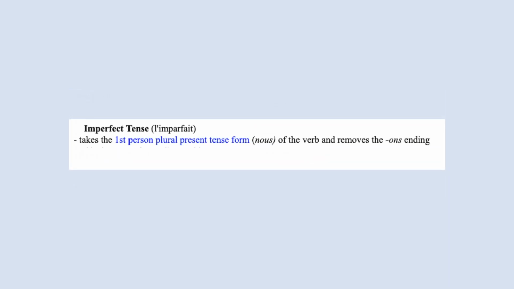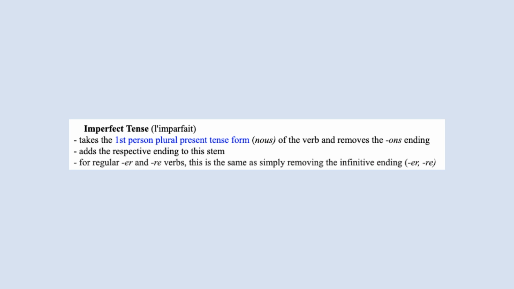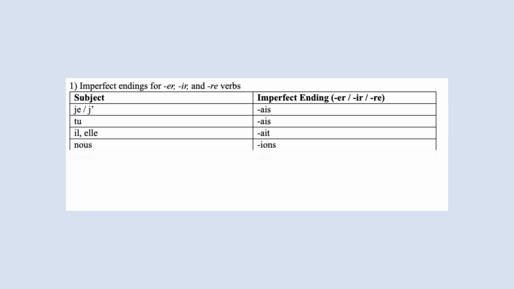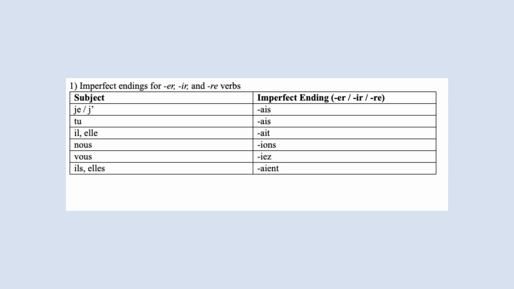Under the imperfect, we take the present tense nous form of the verb and remove the ons ending, and to that stem we add the respective imperfect endings afterwards. Now for regular ER and RE verbs, this is the same as simply removing its infinitive ending to form the stem, but it is slightly different for IR verbs. All three verb groups share one common set of imperfect endings. They are ais, ais, ait, ions, iez, aient.